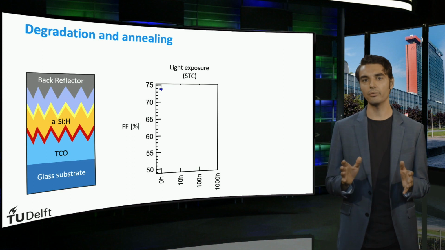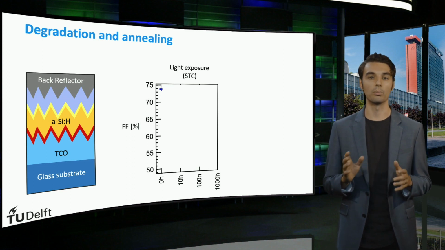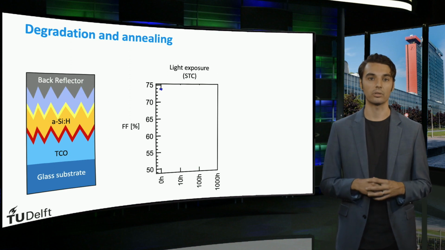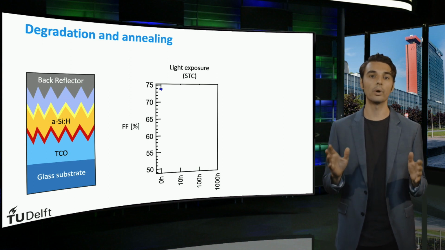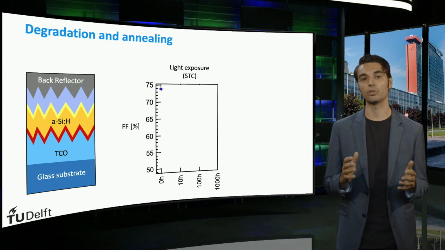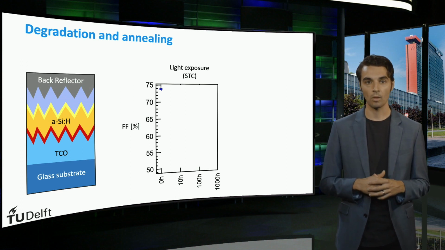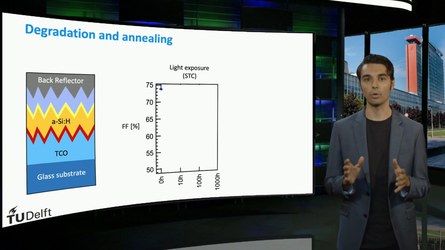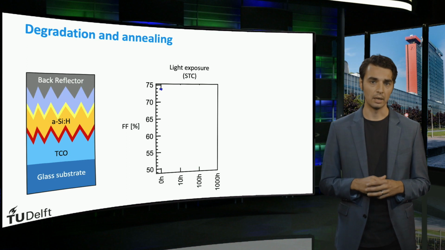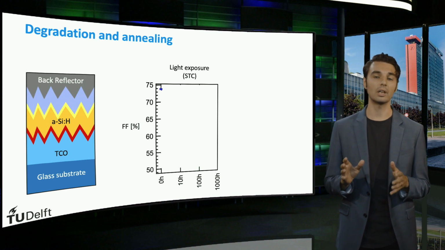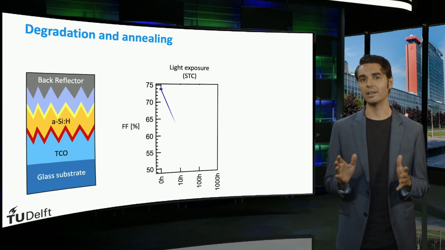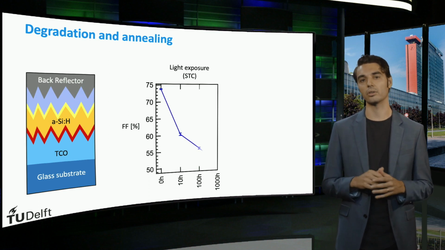The simple thin film solar cell shown on the right with an amorphous silicon absorber layer is exposed to light under the standard test conditions. These are, as you may recall, 1 sun illumination, the AM1.5 spectrum and a cell temperature of 25 degrees. Note that the amorphous silicon of this solar cell does not correspond to the state-of-the-art material. The fill factor of this cell after deposition is about 74%. Upon exposure to light, the fill factor strongly decreases.